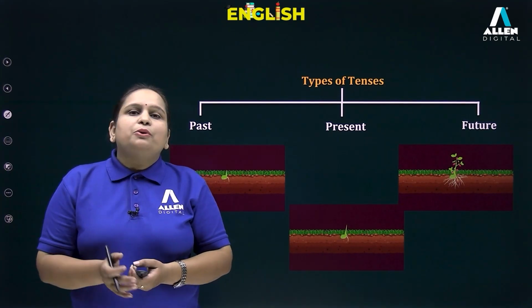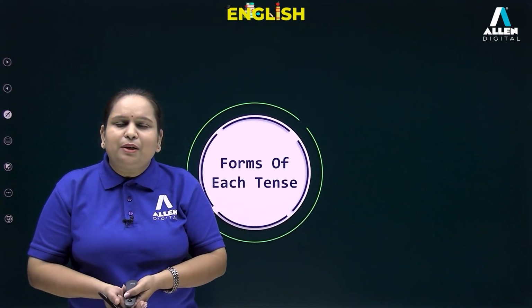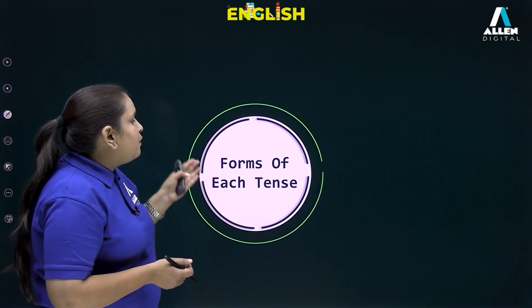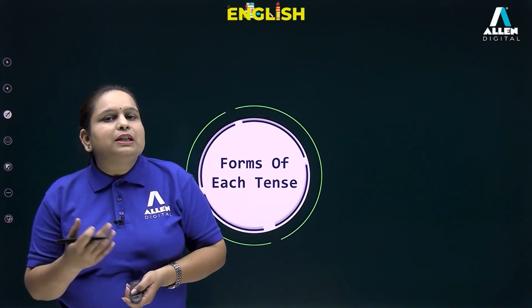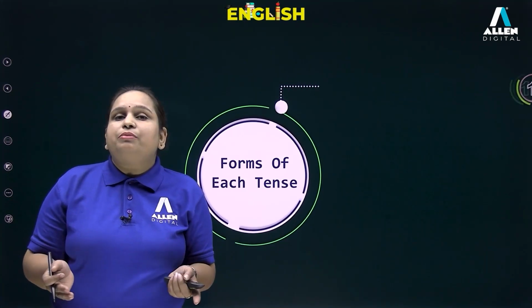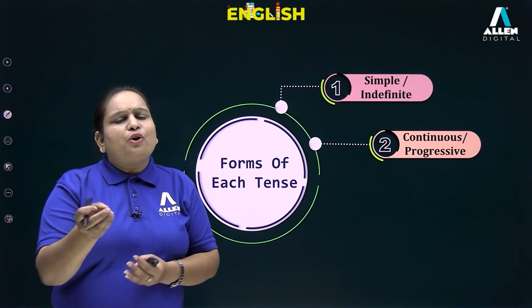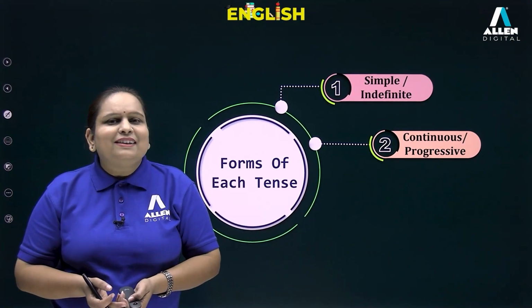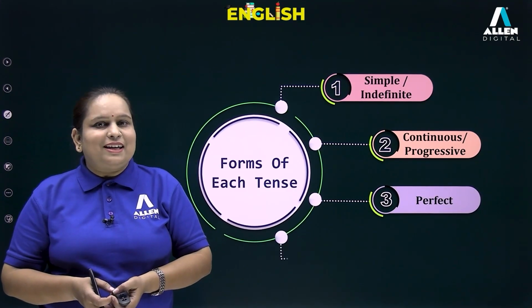So when we talk about present, past and future, all these tenses, they have further subtypes. That means we can say forms of each tense are also there. And what are these forms? Number one is simple or indefinite tense. Then there is progressive, or what you also call continuous tense. Then there is perfect tense, and then there is perfect continuous tense.